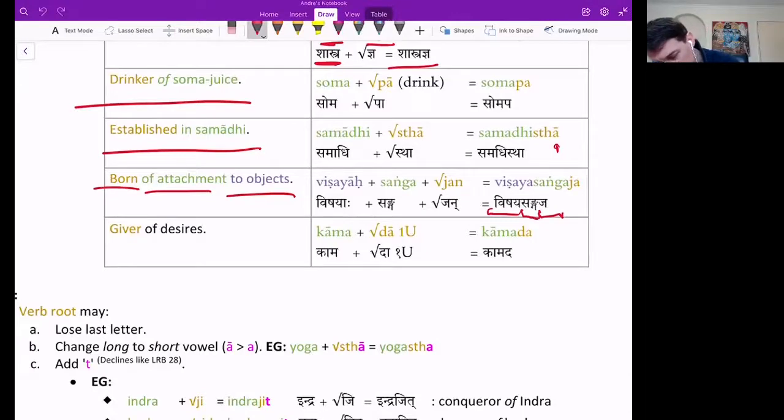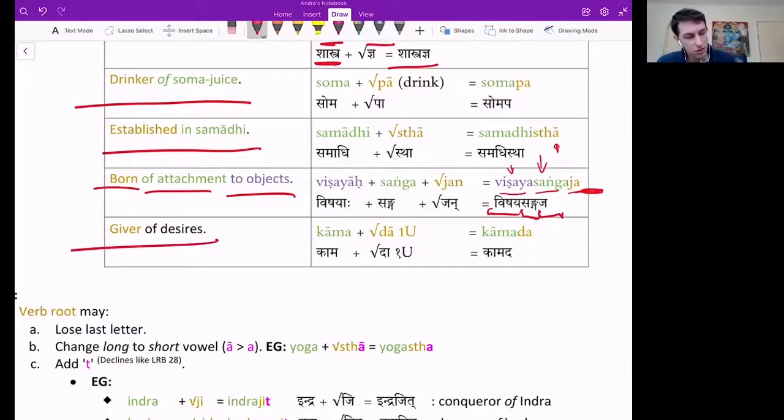So you can just see through the colors. Color 1, color 2, color 3. You only decline the last member. Member 1 is stem, member 2 is stem. So all the members are stem except the last member. And this applies to every kind of compound, not just the Upapada compound. Is that clear? Feedback to me what I said, Shiva? All compounds, you will have stems followed by the last thing that declines.